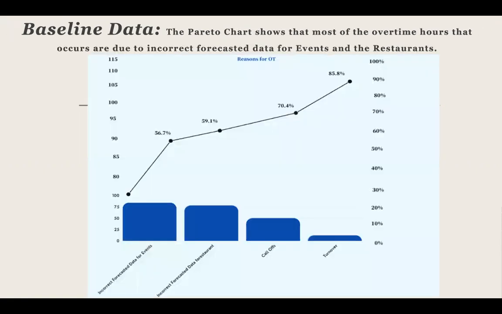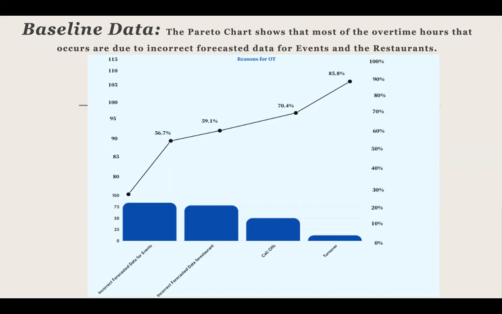Next, I made a Pareto chart. Me and some coworkers, we went through the process of deciding why we're seeing the most overtime. We can see down at the bottom here that incorrect forecasting data for events, as well as incorrect data for the restaurant, can lead to being understaffed. So for events, that would look like the event orders not being up to date and therefore being understaffed for the events, where if we had double checked the information, then we would know that we would actually need more people and people would be working less overtime because we would have more staff available.